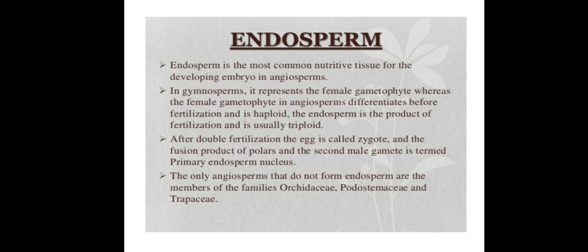Almost all angiosperm plants possess endosperm except three families. That means endosperm is absent in three families. Those families are Orchidaceae, Podostemaceae and Trapaceae. That means these three families lack endosperm.